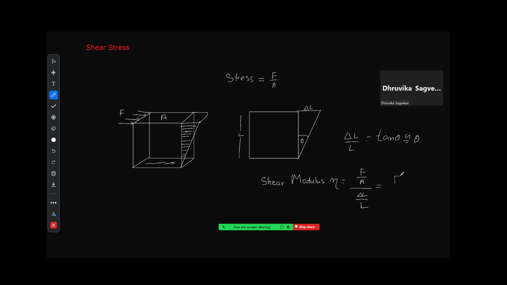Modifying this slightly, this will become F upon A tan theta, or you can also write it as F upon A theta. Okay, is this clear? So we have learnt about tensile stress, bulk modulus and shear modulus.